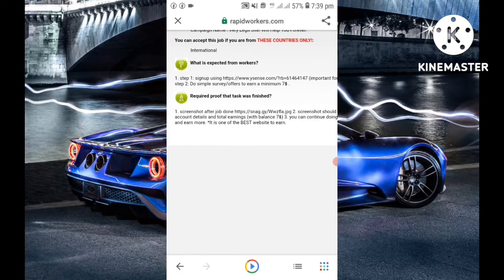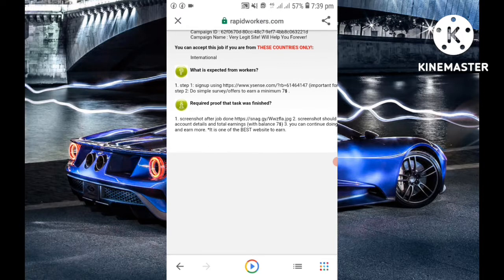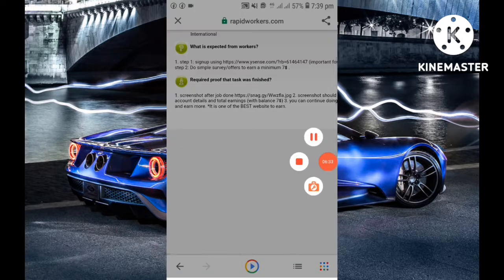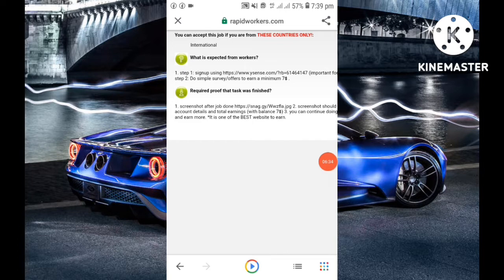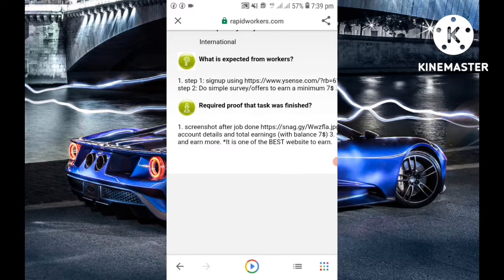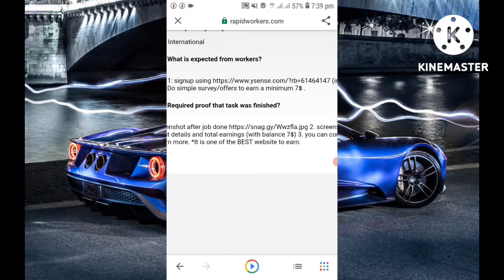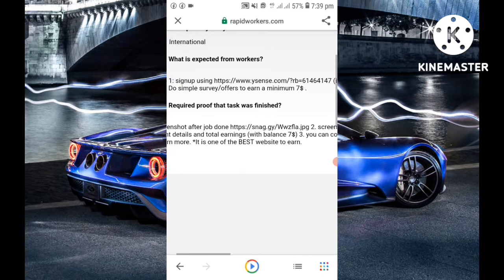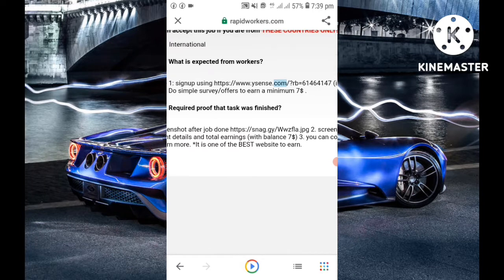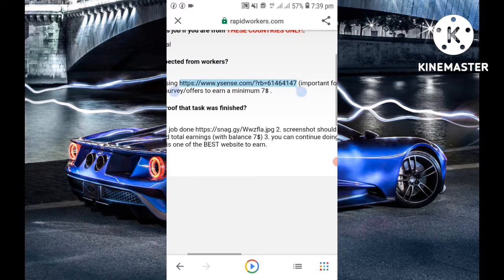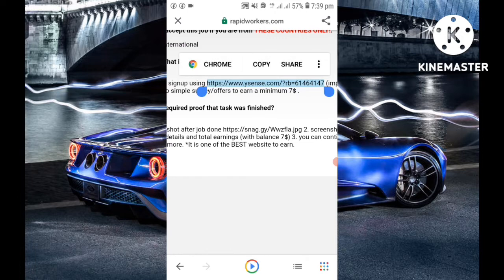So what you just need is to follow the employer or the work provider's instructions. Here you come to step 1, using this link. You just copy the link like this. You press on it, copy the link, and then tap on Google Chrome, or just copy and go and paste it. Follow the link and sign up for the account.